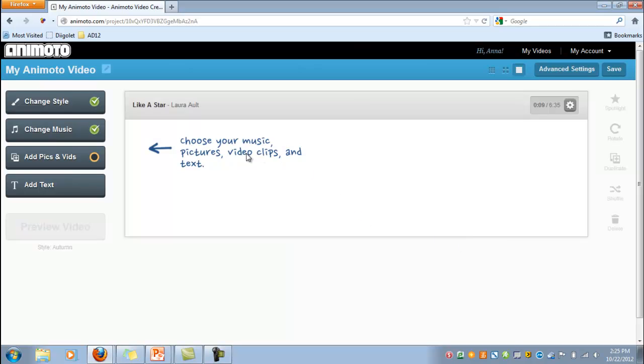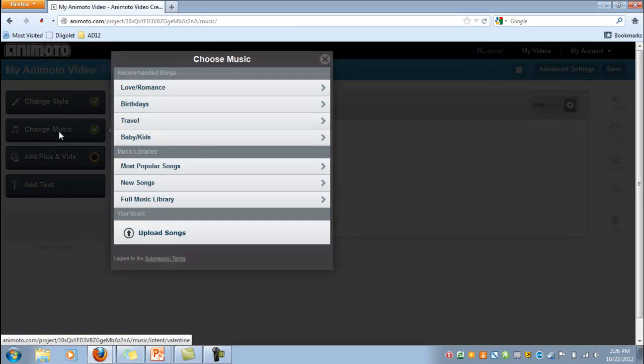Once the page loads, you can see the editor pretty much just walks you through the creation of a video, which is really great and easy for students to use. You can choose to change the style if you decide later that you actually wanted something different. And then you can also change the music. For whatever reason, it starts out with some sort of music by default, but you can click on that, and you can see that Animoto actually has quite a few different songs that you can choose from their own library. And then you can also upload your own music.